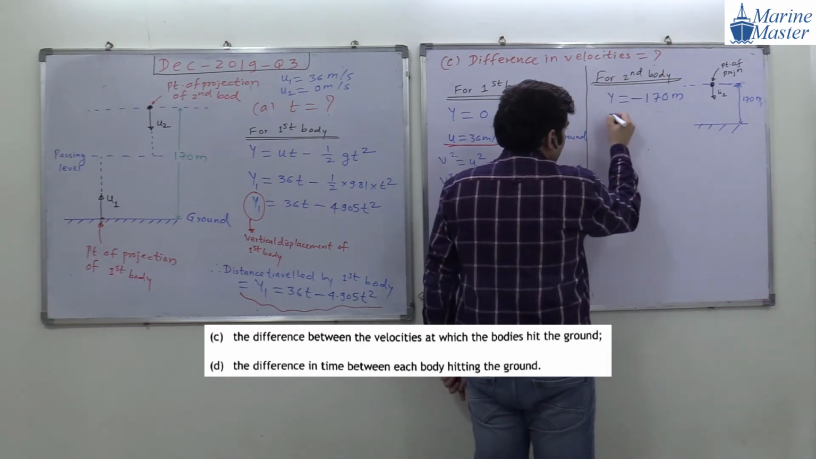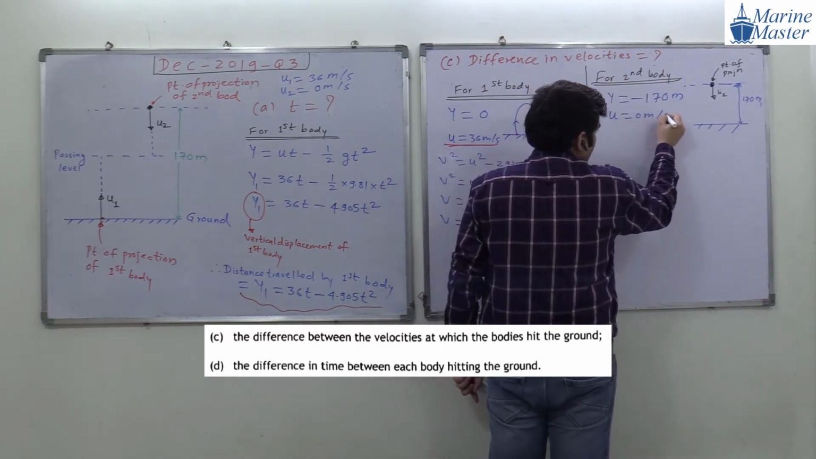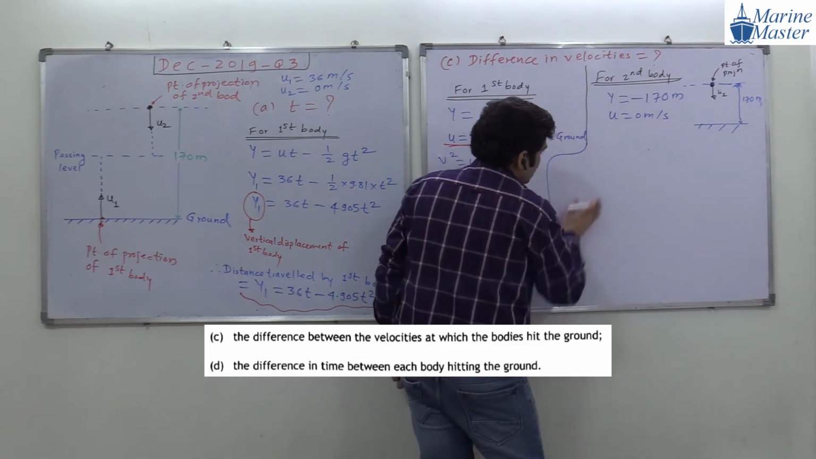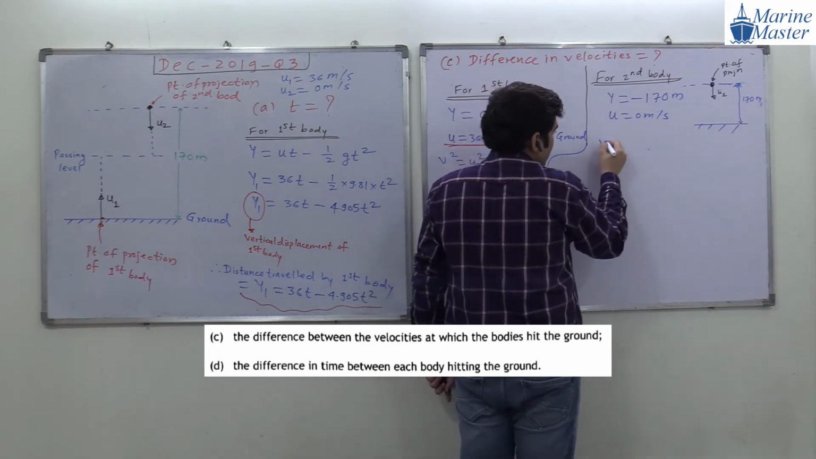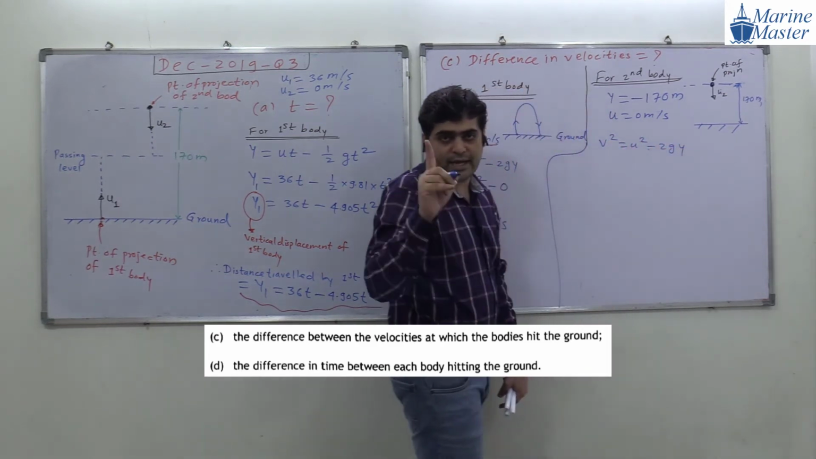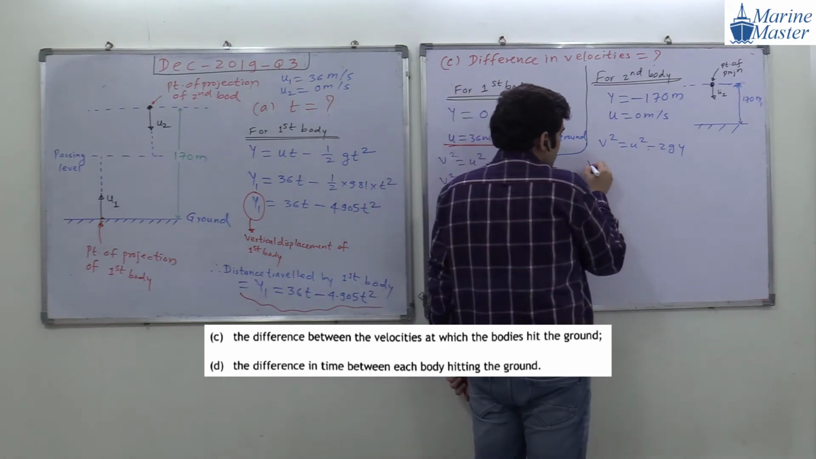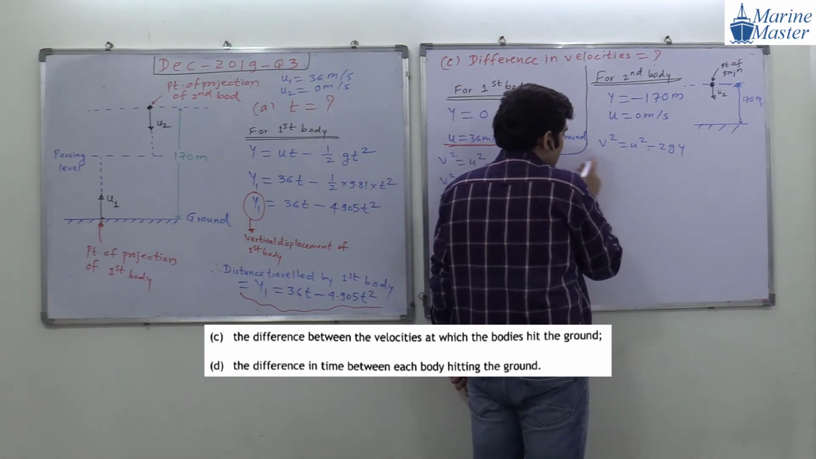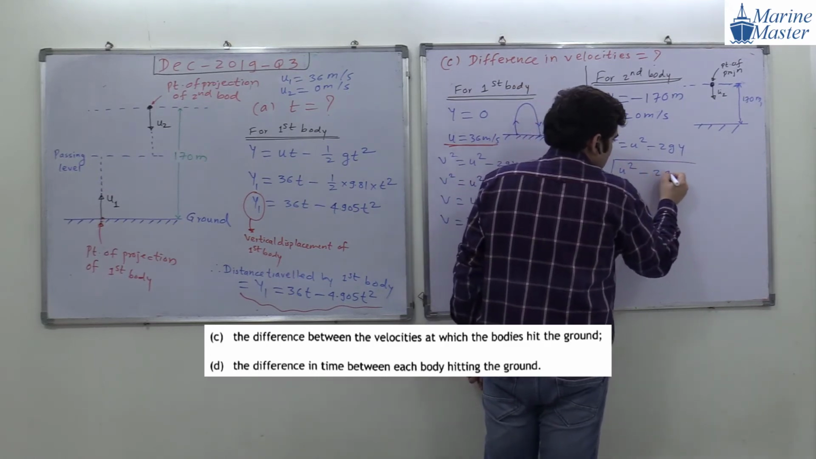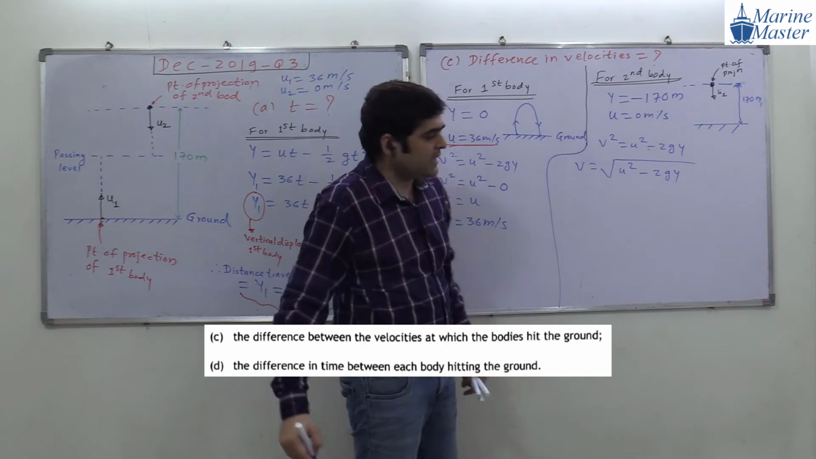So see the point here, everyone. Initial velocity of the second body is 0 meter per second. Guys, very simple discussion and important also. Our expression is v square is equal to u square minus 2gy. v square we don't know, so we can write v is equal to under root of u square minus 2gy. Can we write like this, guys?